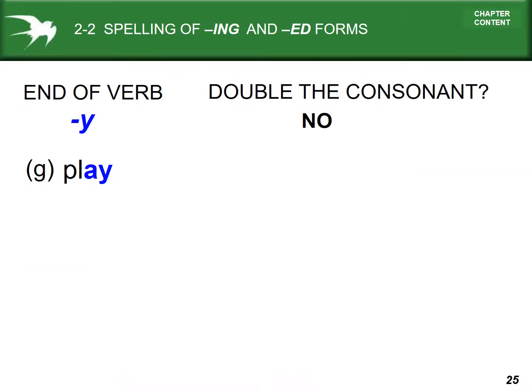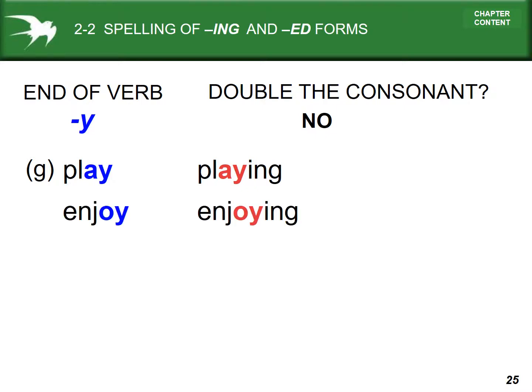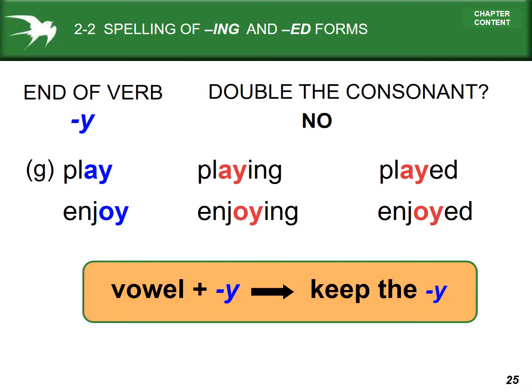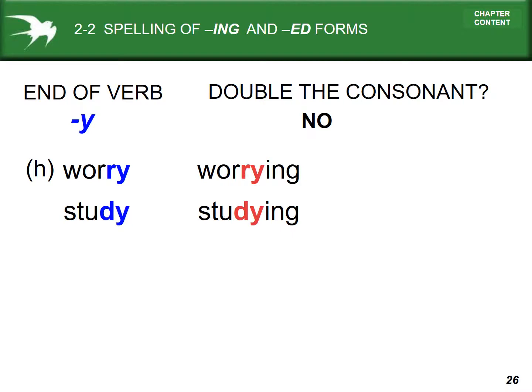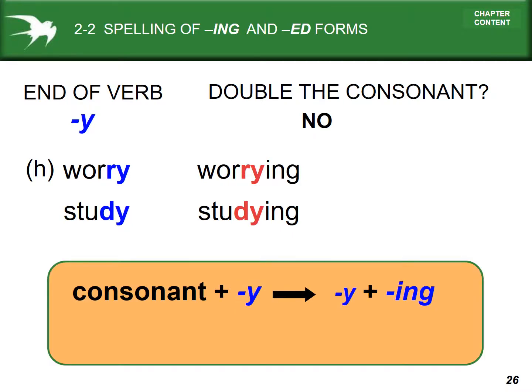Now, if it ends in Y, we add ing. If there's a vowel before the Y, so if there's a vowel and then a Y, we keep the Y and add the ing or the ed. If it ends in a consonant and Y, with ing, we just add the ing. But with ed, we drop the Y and add IED.